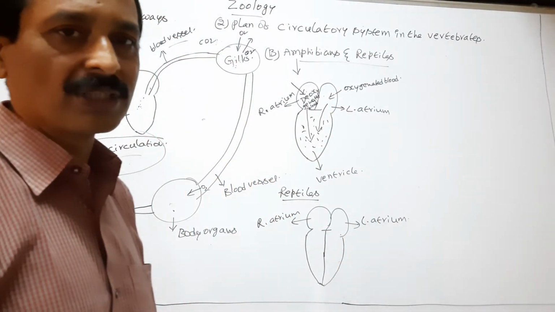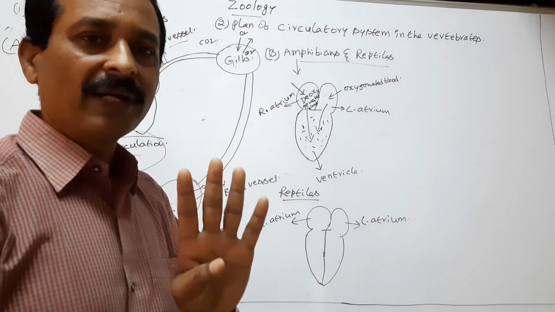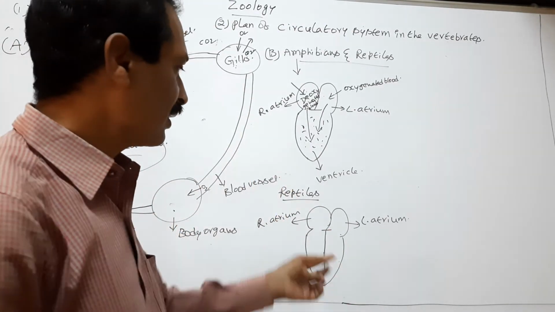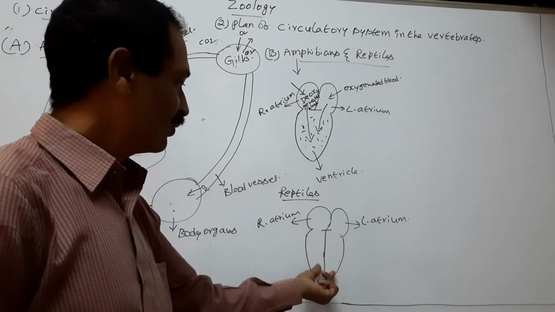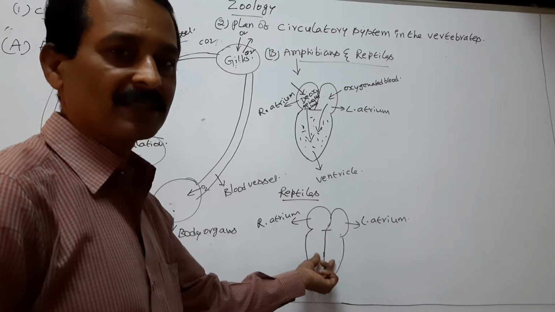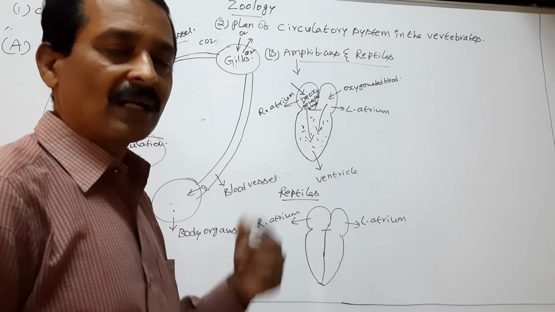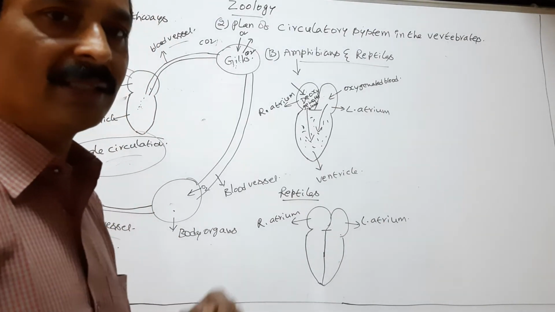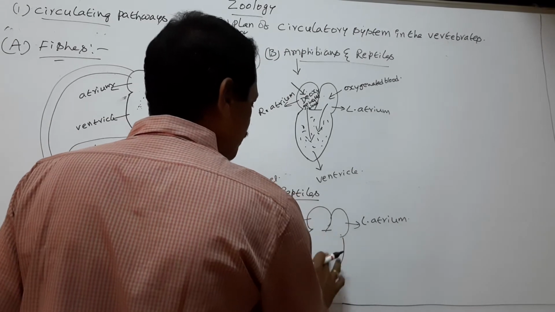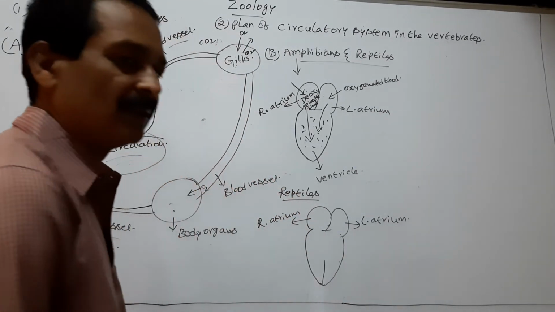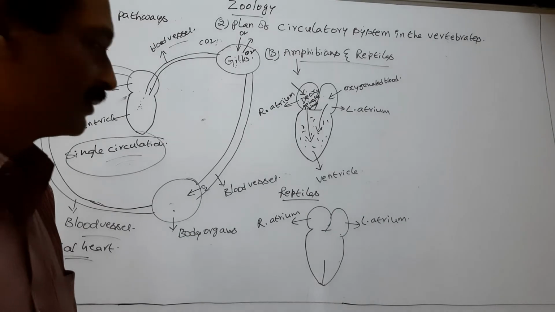So crocodile possesses completely divided four-chambered heart, with two atria and two ventricles. The remaining reptiles possess partially divided three-chambered heart.